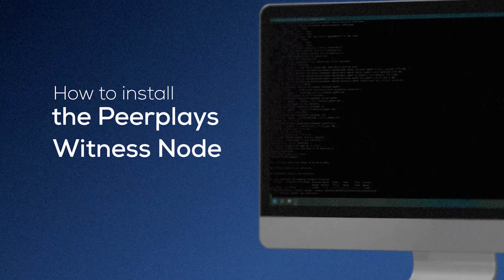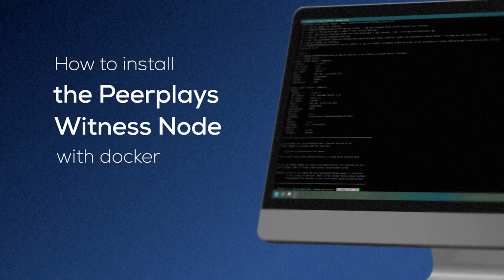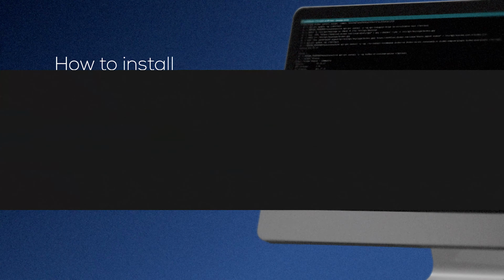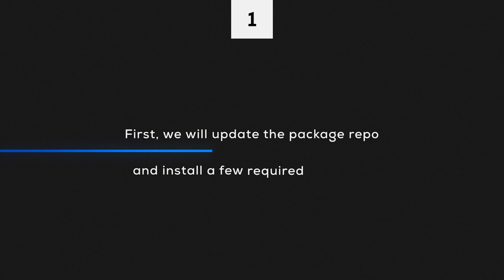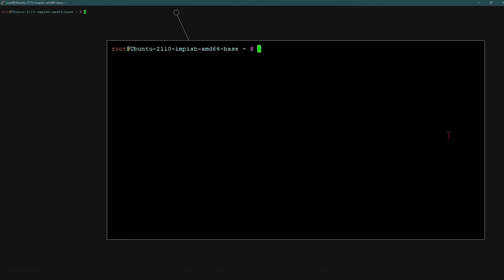Hello everyone, Hiltos here. Today I'm going to show you how to install the Peerplays Witness Node with Docker. First, we'll update the package repo and install a few required packages.